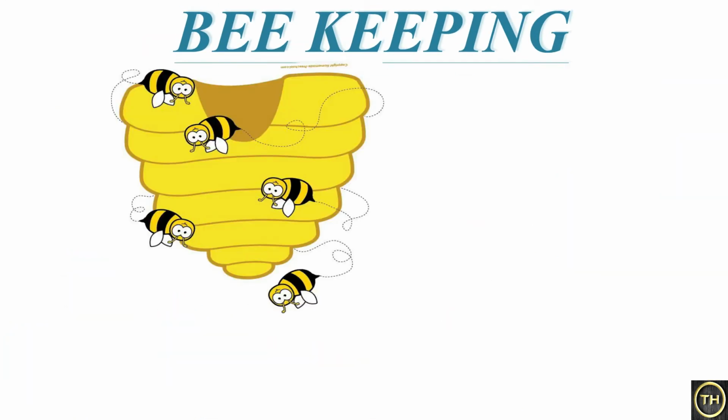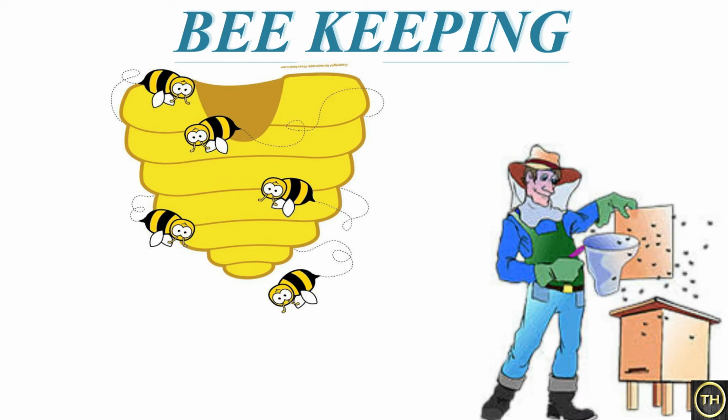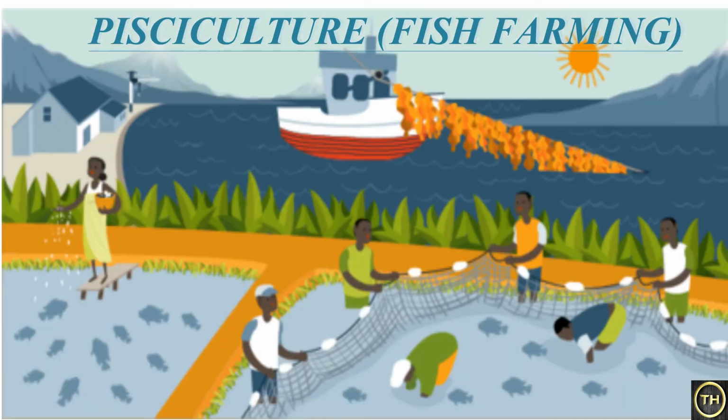The next one is beekeeping. Beekeeping is undertaken to obtain honey and wax. Bees hover around the plants that bear flowers in order to collect honey. This promotes the process of pollination, which results in the increase of crop yields. The next we are going to learn is pisciculture, which means fish farming.